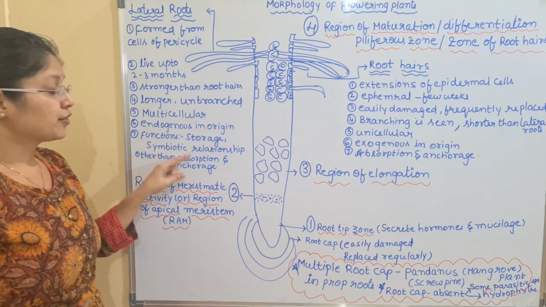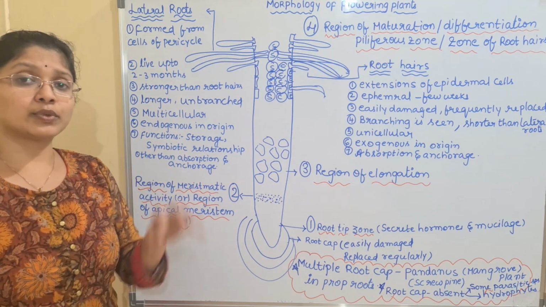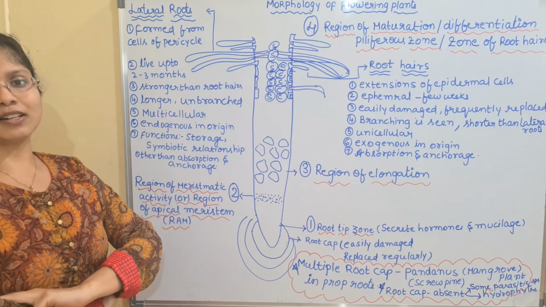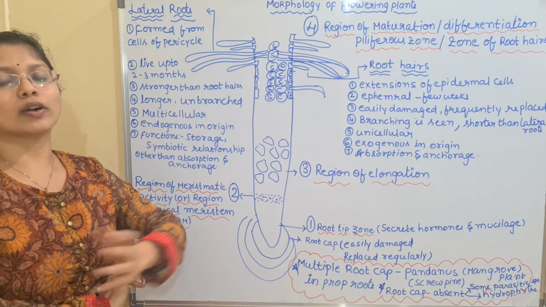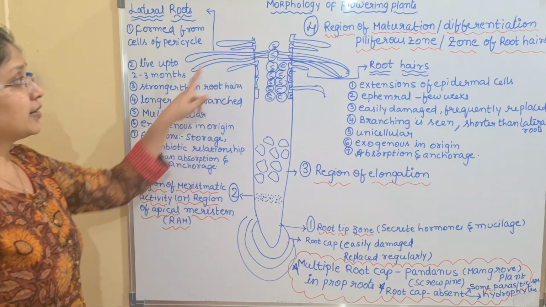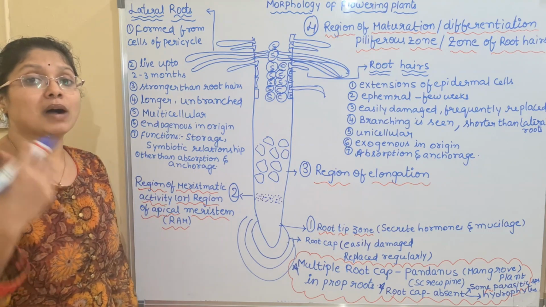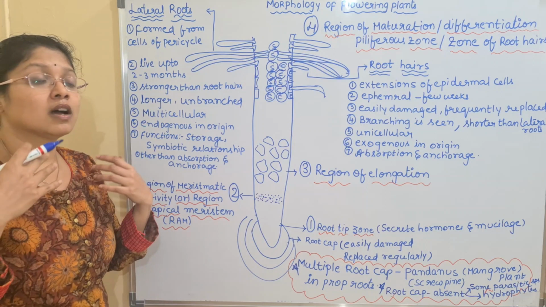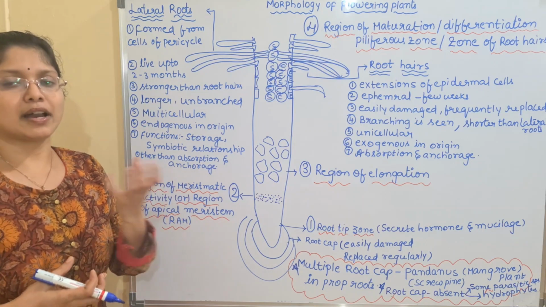And some of the lateral roots are mainly associated with symbiotic relationship. What is symbiotic relationship? A beneficial relationship where both organisms are mutually benefited. That is known as symbiosis. So these lateral roots, children, will participate in the symbiotic relationship with certain organisms like bacteria and fungi.